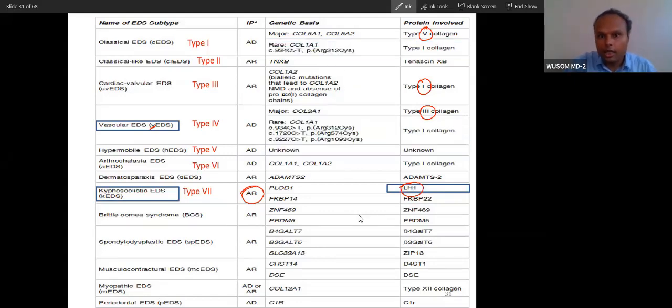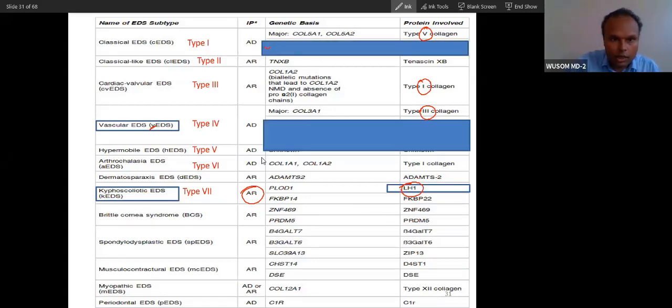So you can see other types as well. I'm not going to talk about them here. You can read it yourself. Just focus on classical, vascular, and kyphoscoliotic.